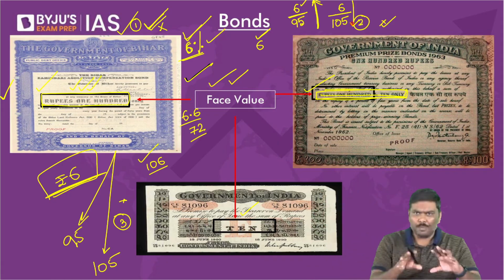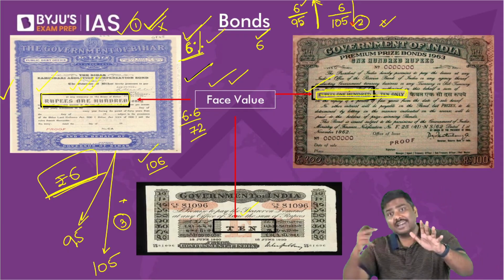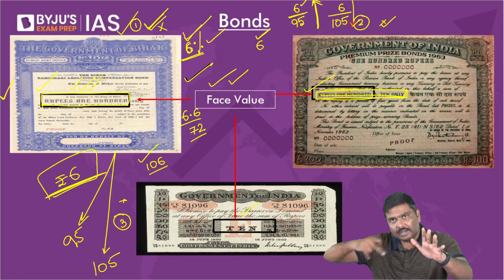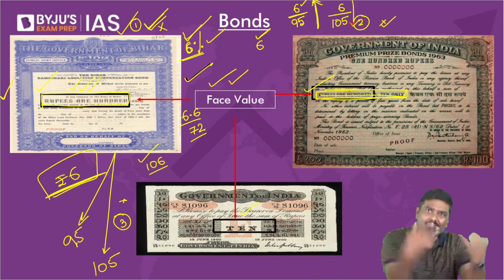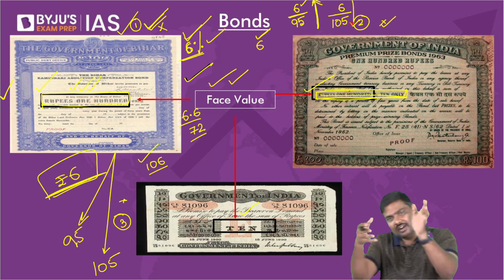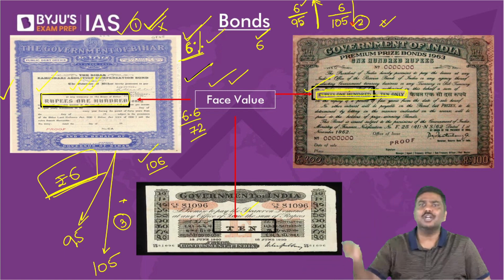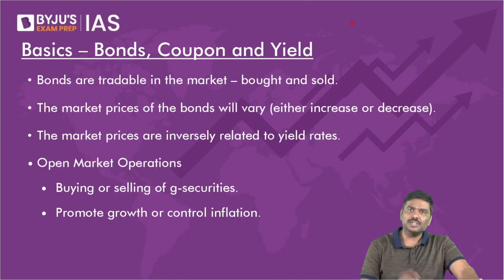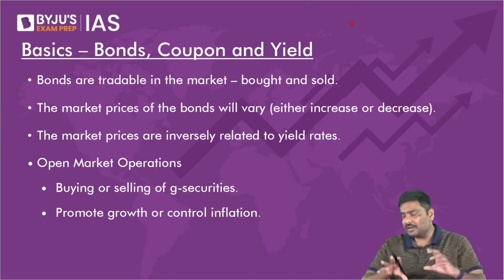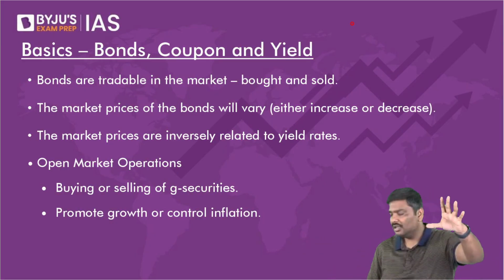The coupon rate is the same, 6 rupees you will earn. But because of the market prices of the bonds, the yield rate will keep on changing. Yield will be higher at certain times, and yield rate will start falling at certain times, because it is inversely proportional to market prices. Now, those who have understood the calculation, well and good. If you are finding it difficult to follow the calculation, forget it.